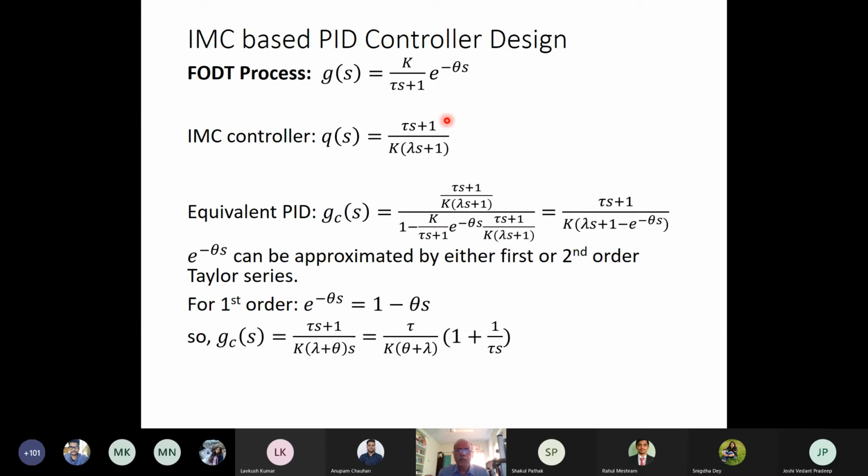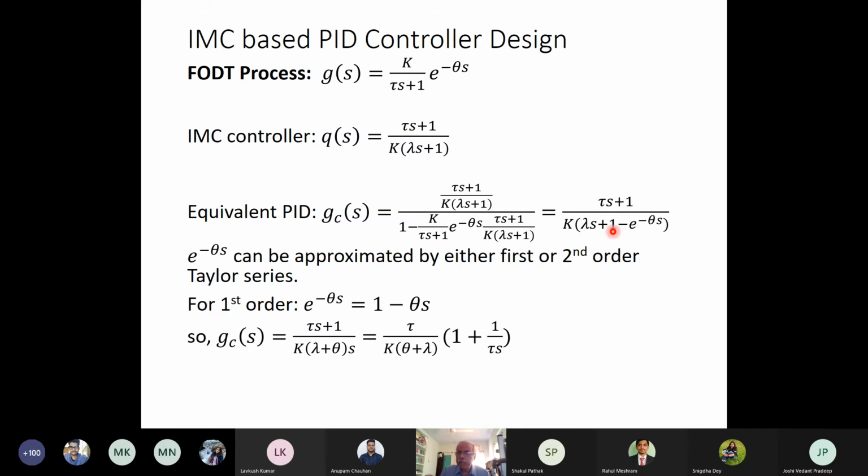Next, we'll take the first order with dead time process. For a first order with dead time process also, you have the invertible and non-invertible part. The non-invertible part will be e^(-theta s). So we'll take only the invertible part, that means k / (tau s + 1). Based on that, we design the IMC controller QS, which will be (tau s + 1) / (k (lambda s + 1)). And then we find the equivalent PID GC, which will be (tau s + 1) / (k (lambda s + 1) e^(-theta s)).